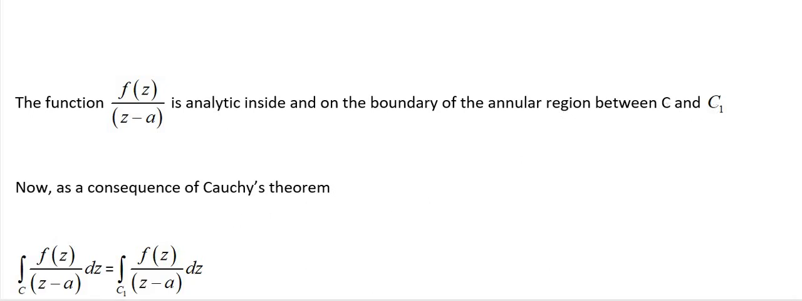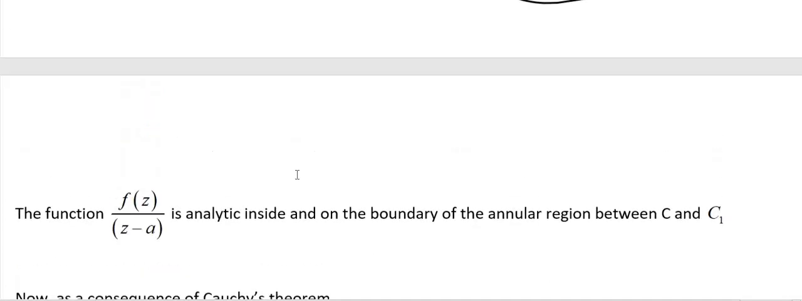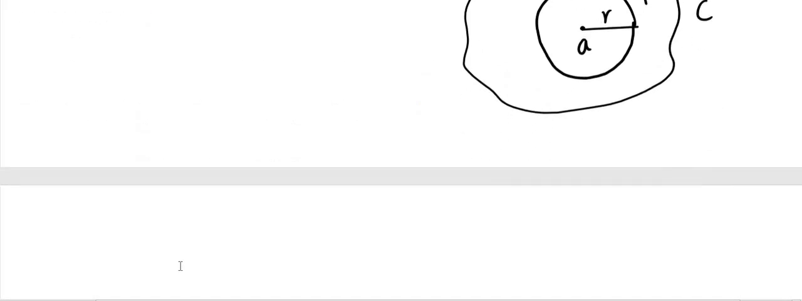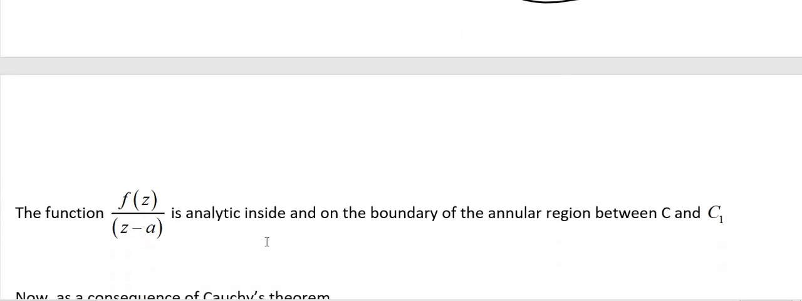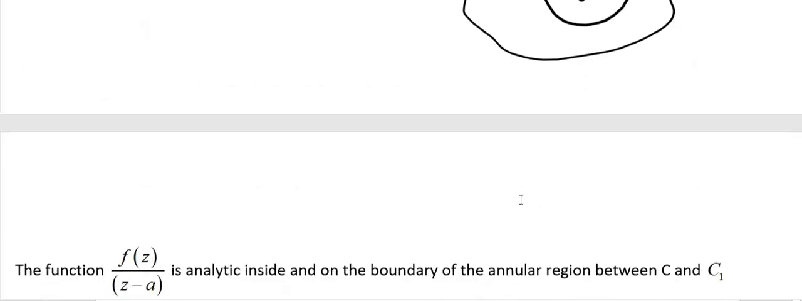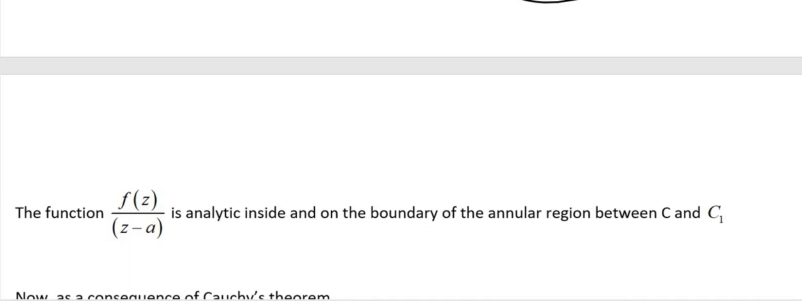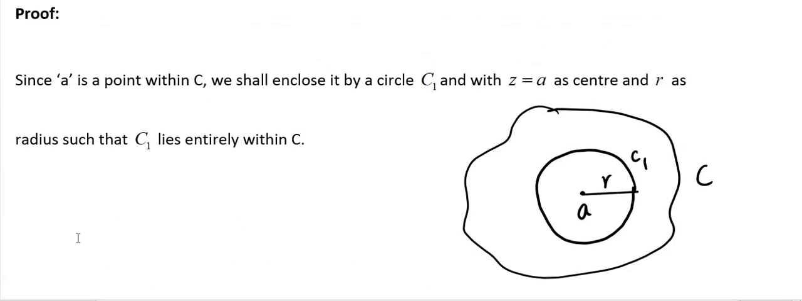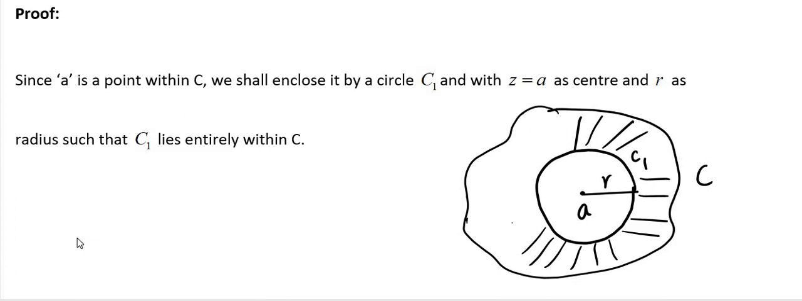So observe, whenever we consider it like this, the function f(z)/(z − a) is analytic inside, and on the boundary of, the annular region between C and C1. This is the annular region. Inside means this annular region, and on means this boundary. In total, f(z)/(z − a) is analytic.